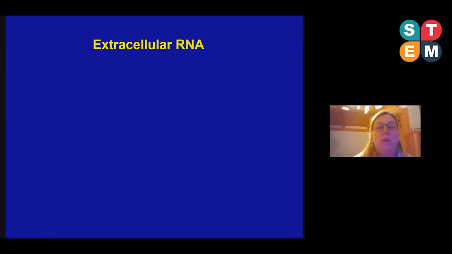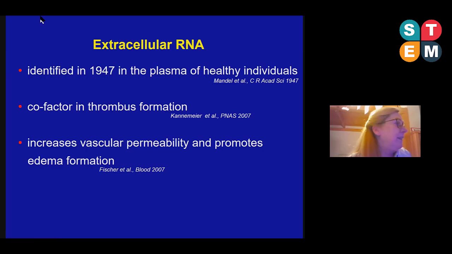So all of you have learned, I think in school, at least I have learned at school, that RNA is inside a cell. But RNA is also outside of cells. And this has already been found in 1947. So in the plasma of healthy individuals, RNA proteolipid complexes have been found.